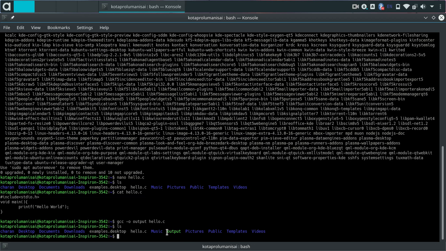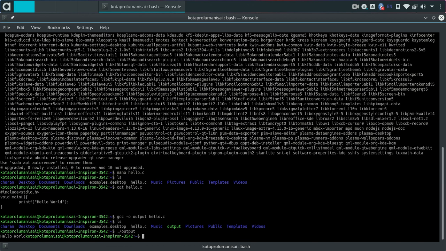Now in order to execute this file, we can type the following command: ./output, that is, ./ followed by the output file name. Now here you can see the output of the program we have written. It prints hello world here. Please don't panic about the code written in this video. We will learn about each and every line of the code in the next video.